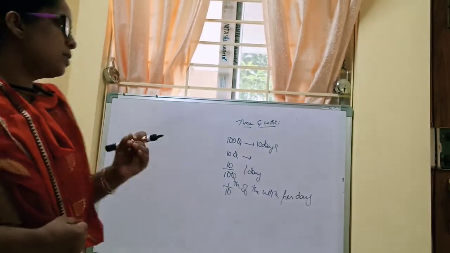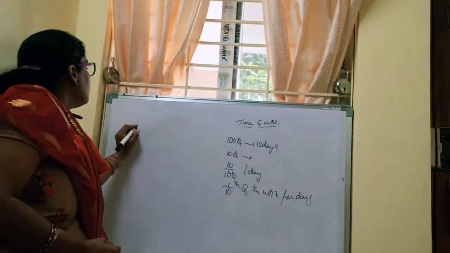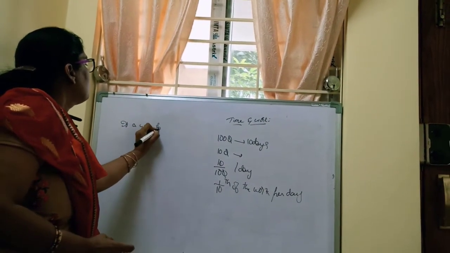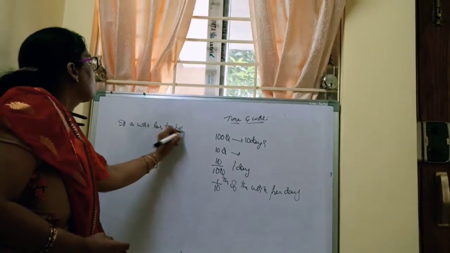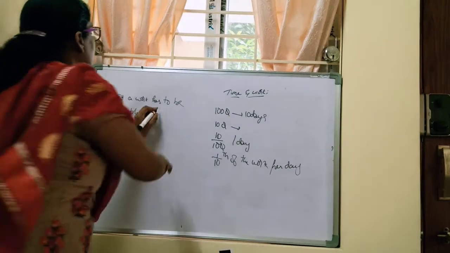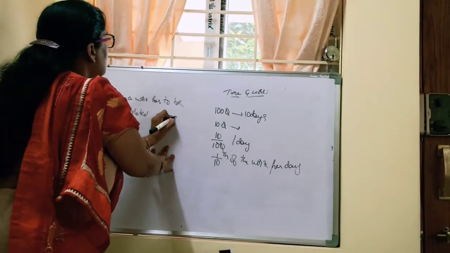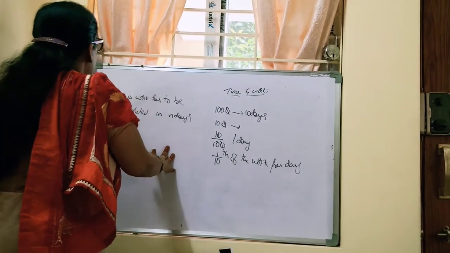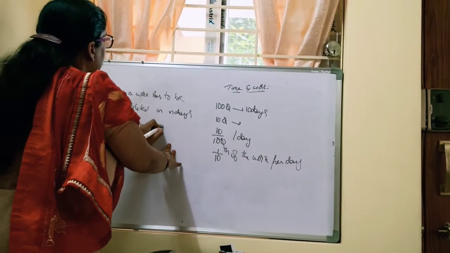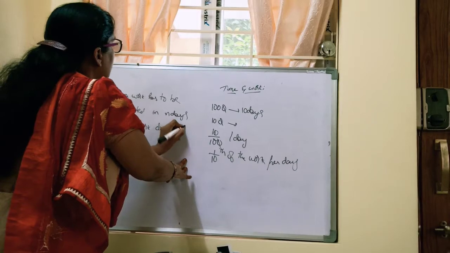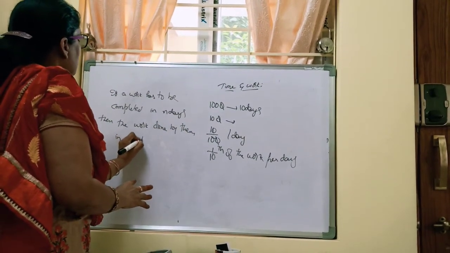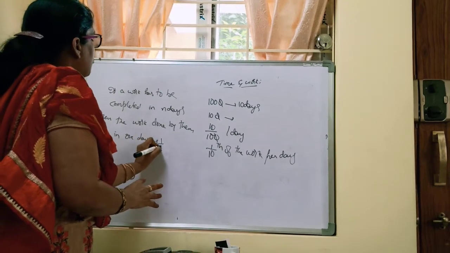So based on this, the general rule of time and work is, if a work has to be completed in n days, then the work done by them in one day is 1/nth of the work.